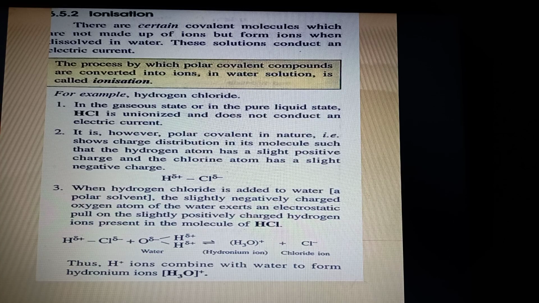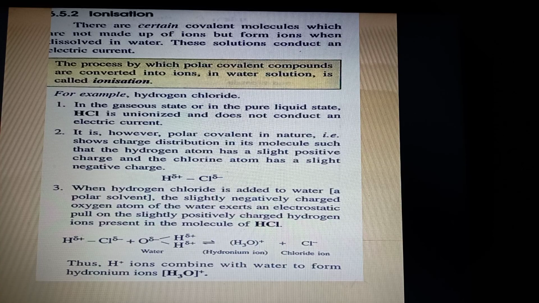So this entire thing which they are explaining in the form of points 1, 2 and 3 is called ionization. That is, how the ions originate in polar covalent compounds. It does not happen for non-polar covalent compounds because the story starts with the difference in electronegativity.